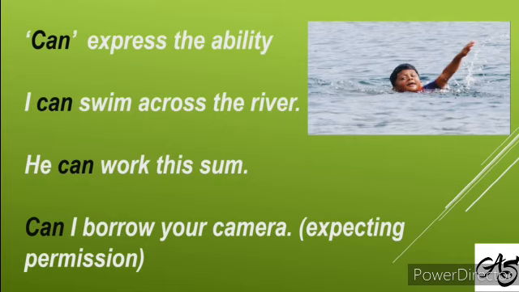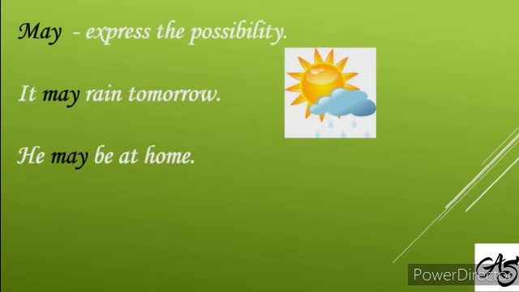Can usually expresses ability. I can swim across the river. He can work this sum. So, ability. And you can express permission also. May I borrow your umbrella? Can I borrow your camera? So, here it is expressing permission.